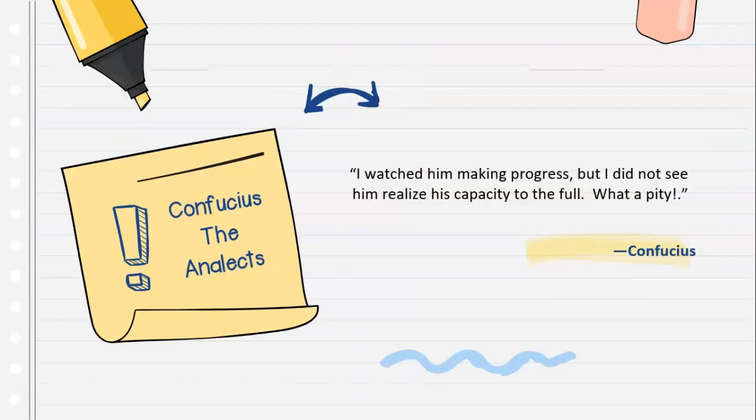And then here we come to our quote section. This is from Confucius, the Analects. I watched him making progress, but I did not see him realize his capacity to the full. What a pity. And that was again said by Confucius.